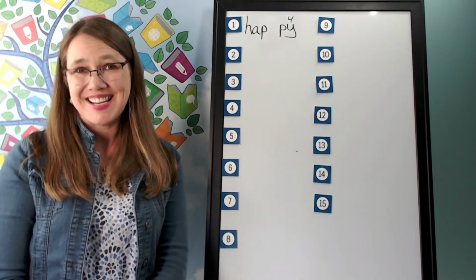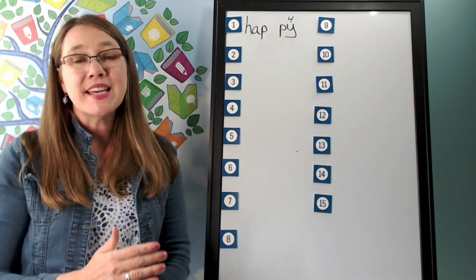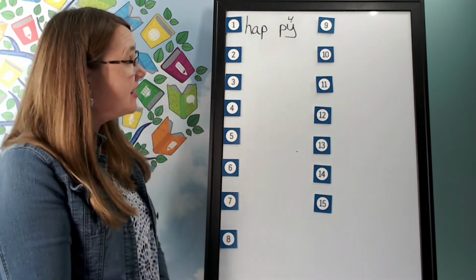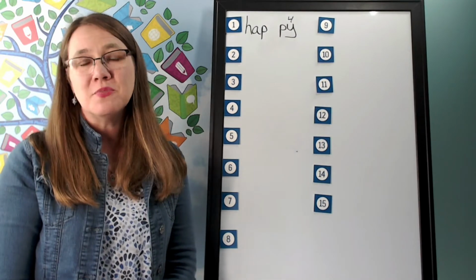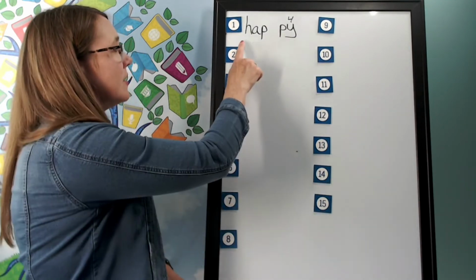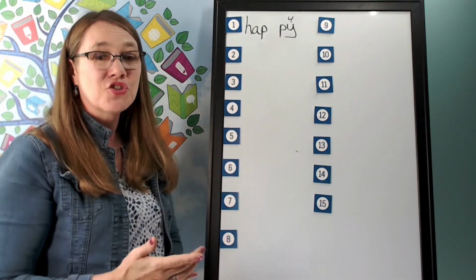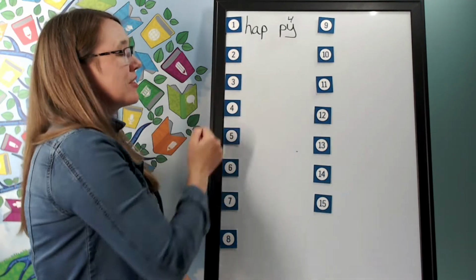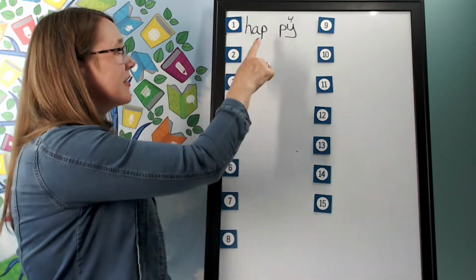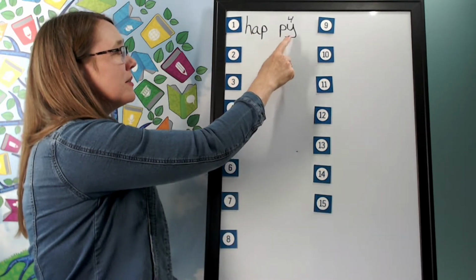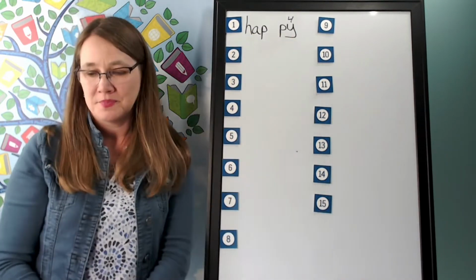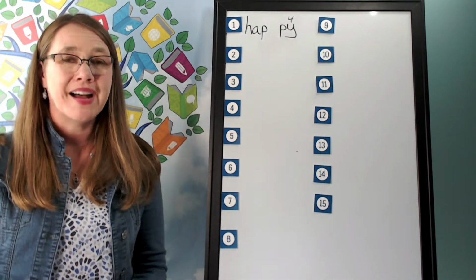Why did it say it's E sound? Y says E only in an unstressed syllable at the end of a multi-syllable word. Notice it's a multi-syllable word, and we know that hap is stressed. This is the unstressed syllable. Let's read it together. Happy.